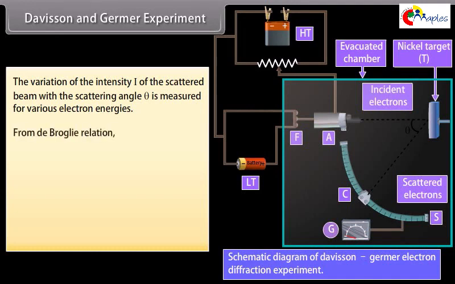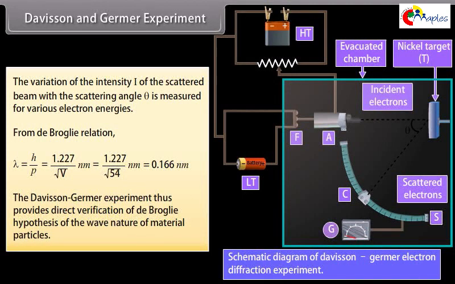From de Broglie relation, the de Broglie wavelength associated with the 54 eV electrons can also be determined. For these electrons accelerated through a potential difference of 54 V, lambda equals h by p, which equals 1.227 by square root of V nanometer, equals 1.227 by square root of 54 nanometer, which equals 0.166 nanometer. The Davisson-Germer experiment thus provides direct verification of de Broglie hypothesis of wave nature of material particles.